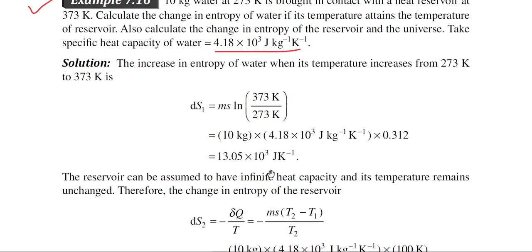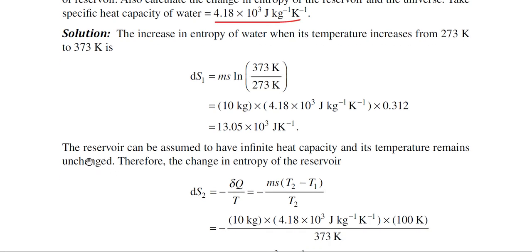So the change in entropy is this one for the water. The reservoir can be assumed to have infinite heat capacity and its temperature remains unchanged. In the earlier lecture there was a problem similar to this one. There also we assumed the same thing, that the temperature of the heat reservoir will remain unchanged.